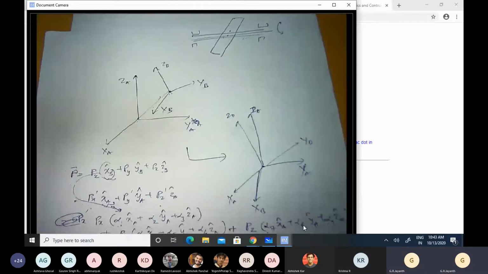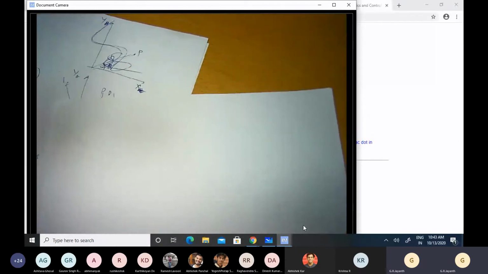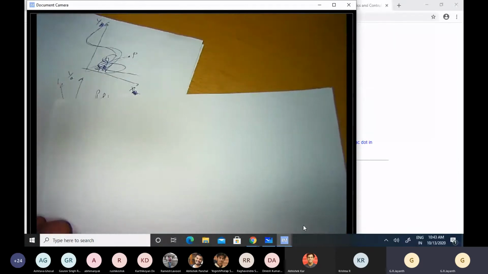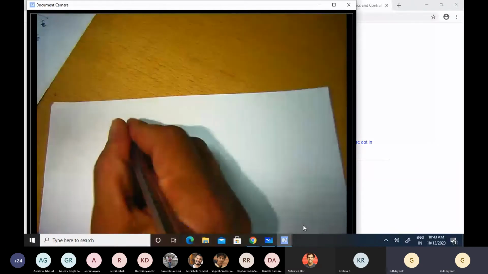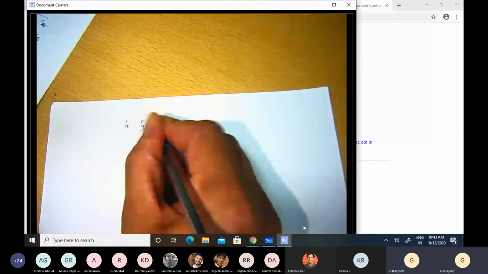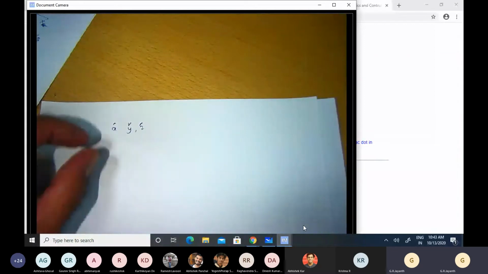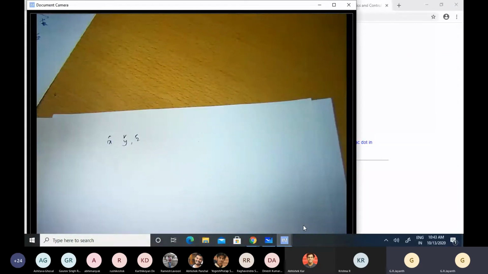Any other question? Okay, in that case, we'll proceed. Before we start talking about rotation matrices, so far we have used the notation of unit vectors X cap A, Y cap A, and Z cap A, or X cap, Y cap, and Z cap to represent a vector. So we write down a vector as a linear combination of components along each of these unit vectors.